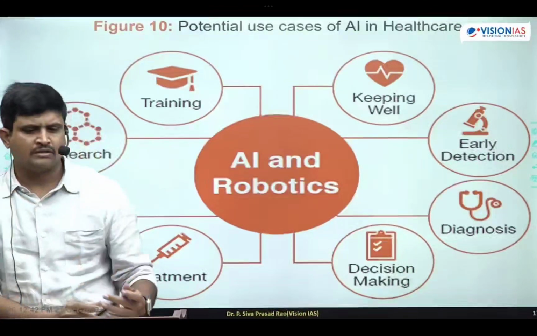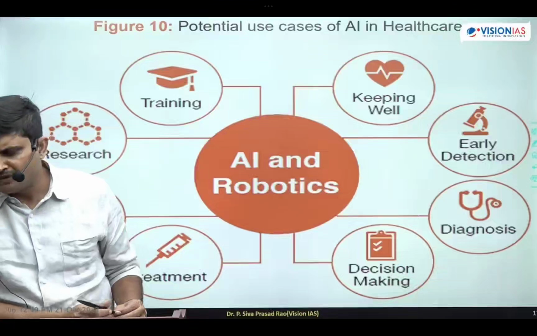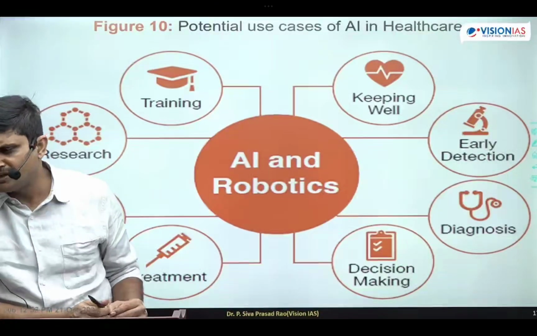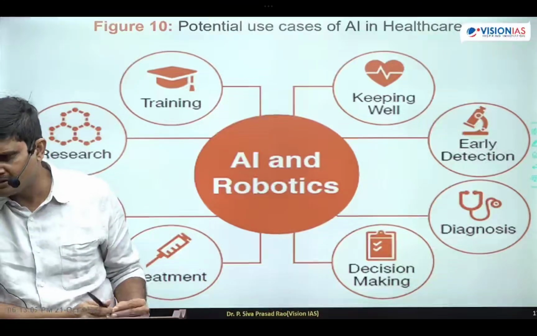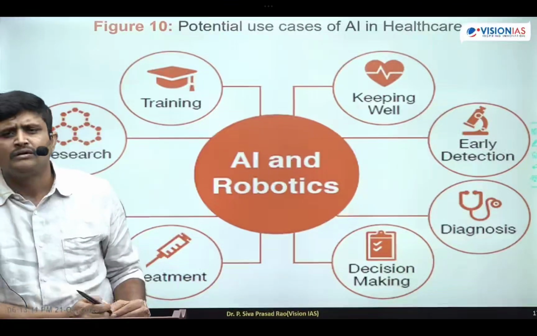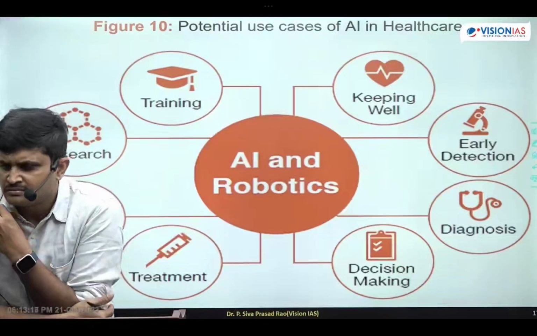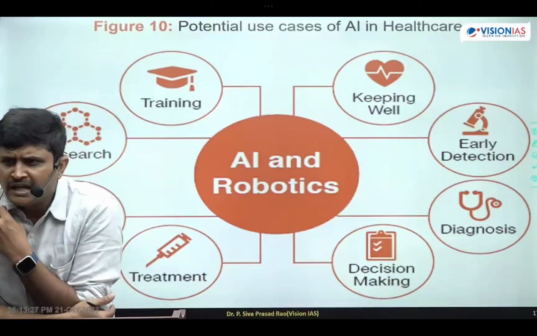Next one is performing critical surgeries, like organ transplantation surgeries. Next one is robotic cancer treatments. Write in the bracket, precision cancer treatment.